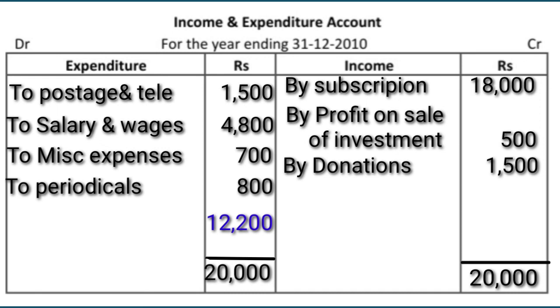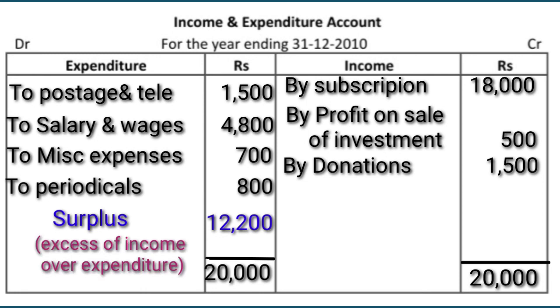We will call this surplus. This is the surplus, 12,200. If income is more than expenditure, then we call it surplus. Also, if expenditure is more than income, that time we call it deficit. Just I will write here excess of income over expenditure. If it is a deficit, it will come on the credit side. Completed.